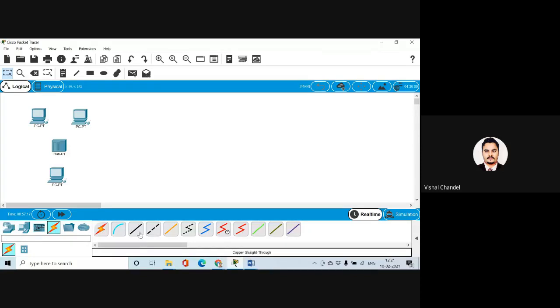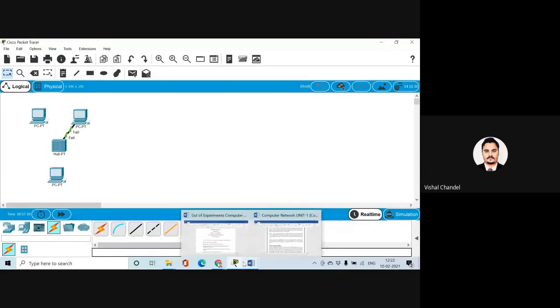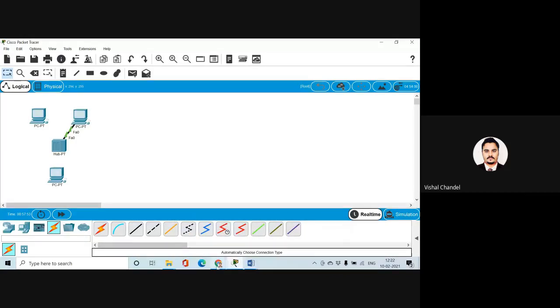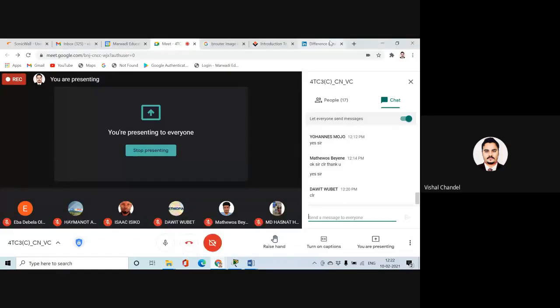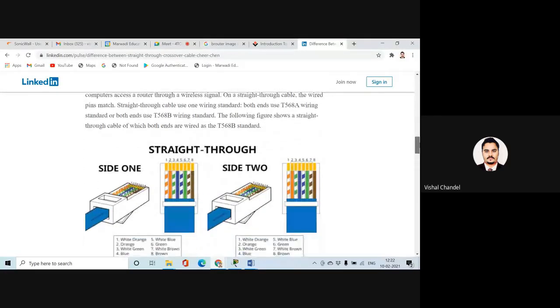Here we have multiple connection options. The first option automatically chooses the connection type. But if you really want to select the connection type of your choice, we have 2 options: copper straight-through and copper crossover. You have to refer to the difference between these 2 connections. I just want to share one image with you.